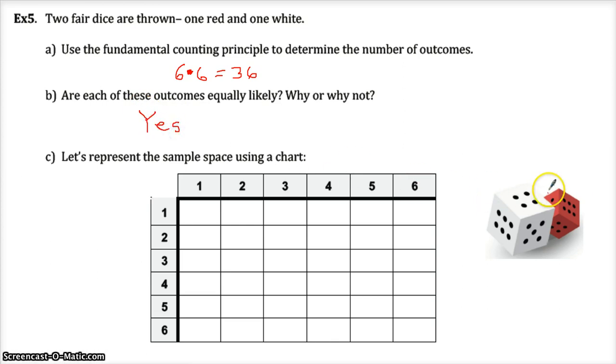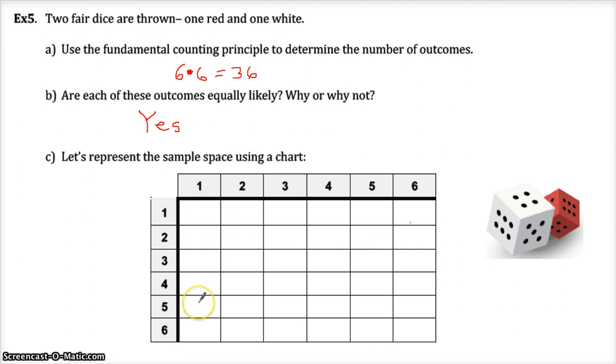First of all, we're going to talk about this later today, but these 2 dice are what we call independent. I have 6 equally likely choices on the first one. I have 6 equally likely choices on the second one. One of them doesn't affect the other. After the first die turns out to be 4, the second one doesn't have to be not 4 or anything. There's no relationship there. So all 36 of these outcomes are equally likely.